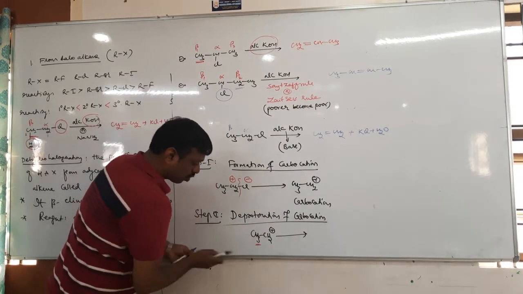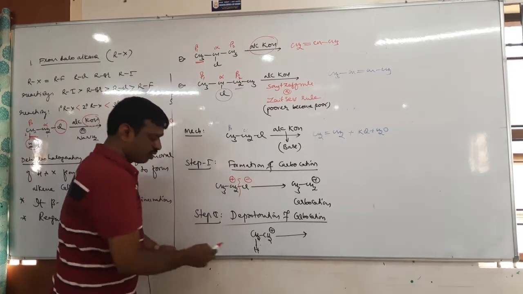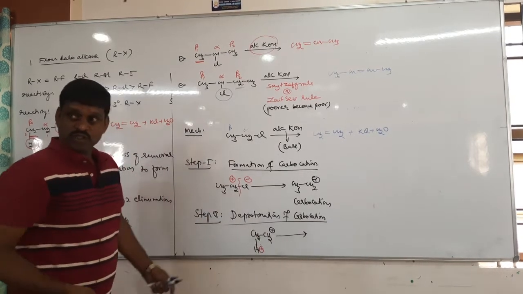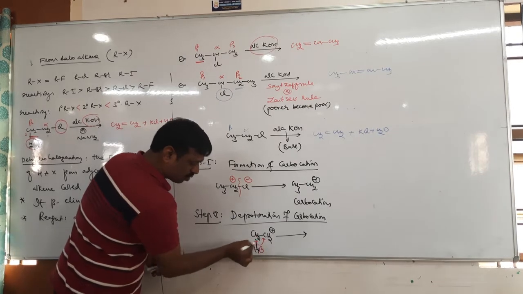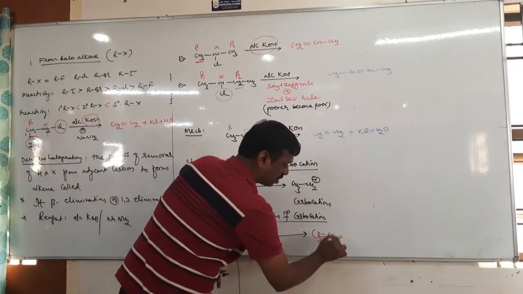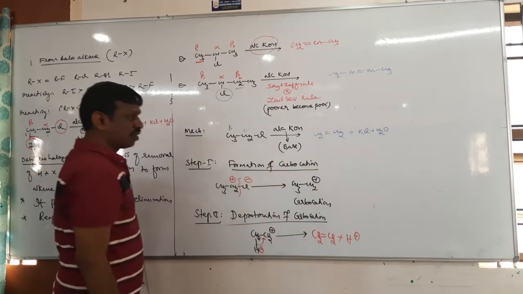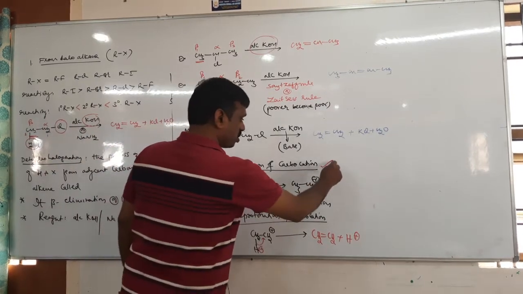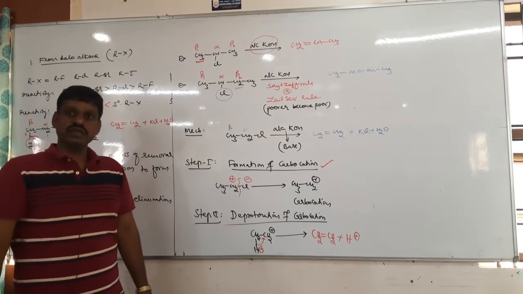How do you remove the proton? Remove H as H plus. When hydrogen is removed as H plus, this sigma bond shifts here. When the sigma bond shifts here, you will get alkene plus H plus. Okay. Therefore step 1 is formation of carbocation, step 2 is deprotonation of carbocation.